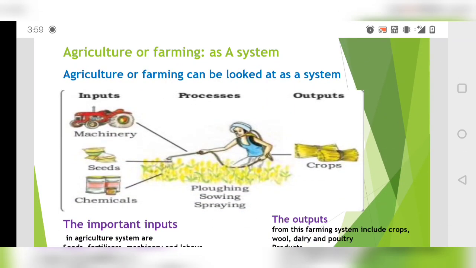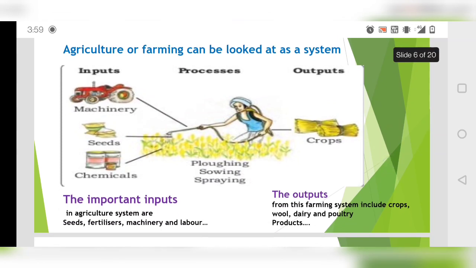When we see agriculture as a system, how does it work? First it is input, then process, then output. Very simple. When you learn computers also, you know that first you give inputs, then it processes, and then you get the output. The same way in agriculture also. So first, input can be of two types. One is physical and the other is human made. We'll be seeing both of them in the next slide.